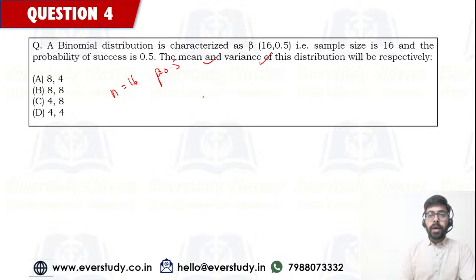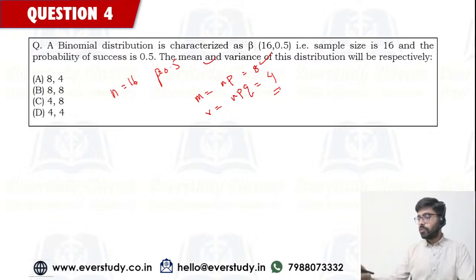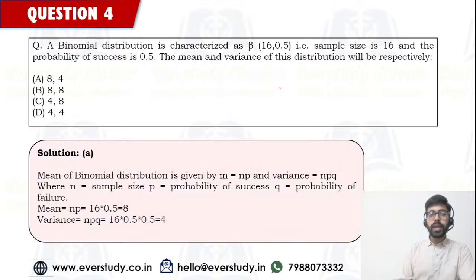It's very simple. Binomial distribution का mean का जो formula होता है, mean का formula is n into p and variance का formula है n into p into q. So n into p is going to be your 8 and n into p into q is going to be 4. Yes, Ellen is saying 8, 4. Yeah, most of the answers are coming in. Kiran, Shambhavi, Shruti, Sahana, all are saying, sir, option number A is the answer. Yes. All of you are absolutely right for this one. The correct answer is option number A.